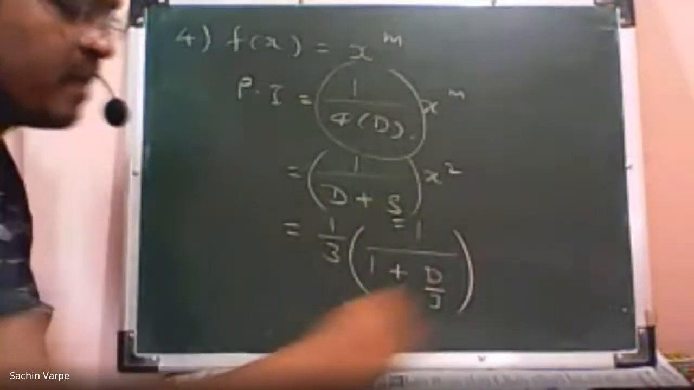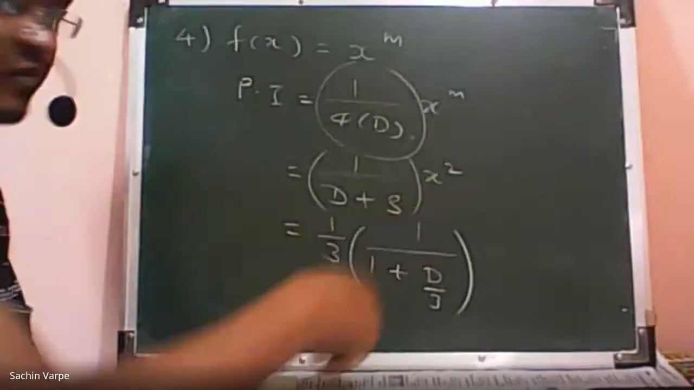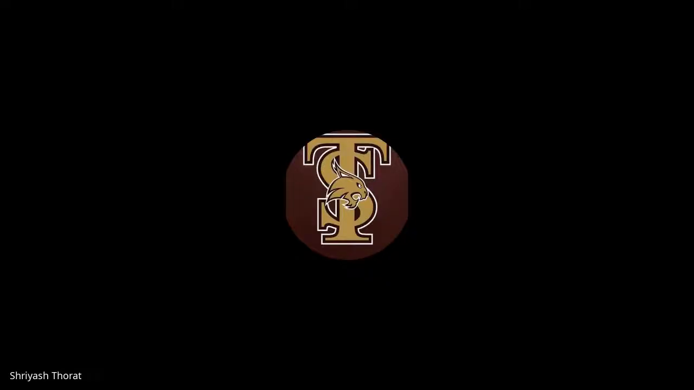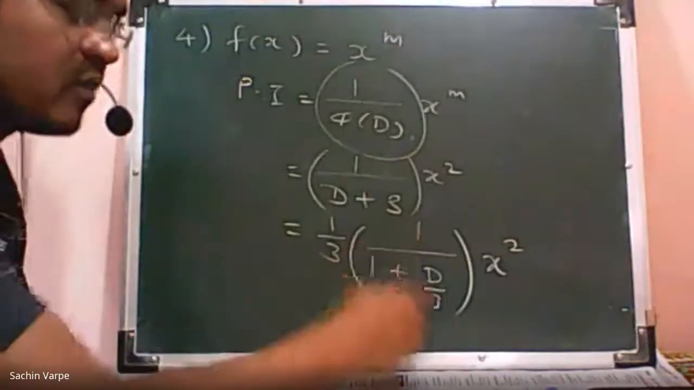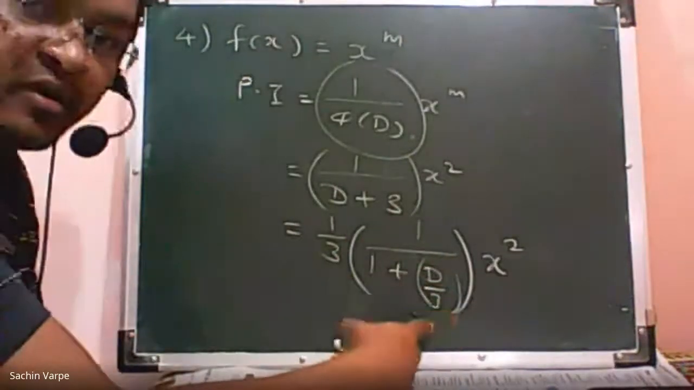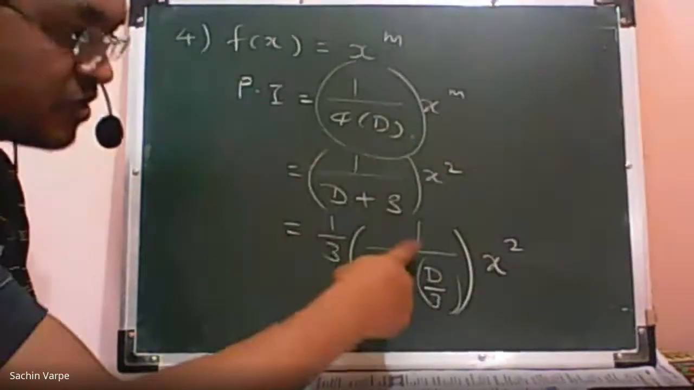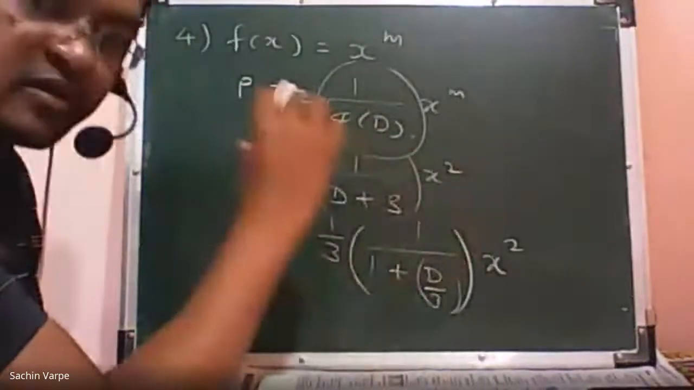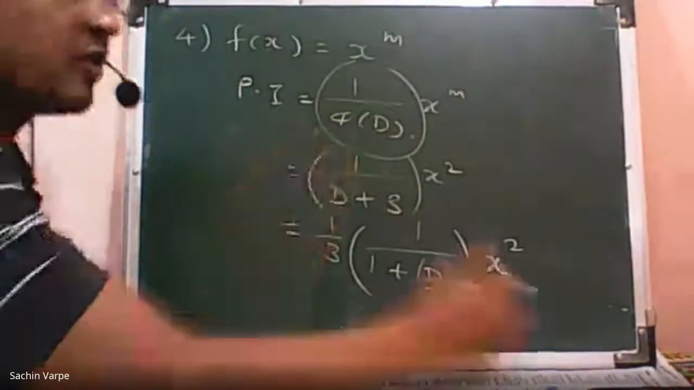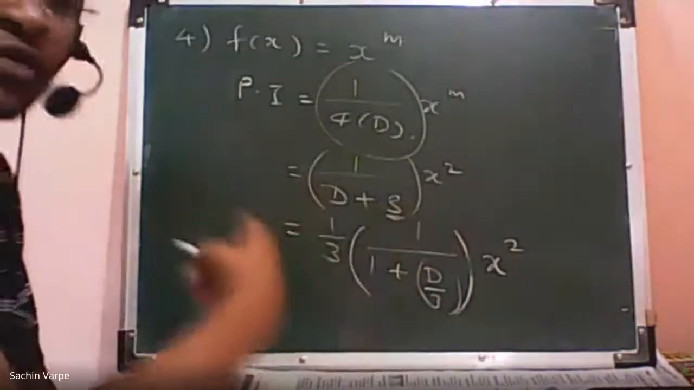Is it okay? 1 upon 1 plus d by 3. So what is p here? P is d by 3, isn't it? 1 upon 1 plus p. So this is my p. And then I'll substitute this p into the expansion. The expansion of 1 upon 1 plus p is 1 minus p plus p square minus p cube and so on. And each term in that expansion I'll operate on x square. So that is what this note says. Always take constant term common from the denominator.